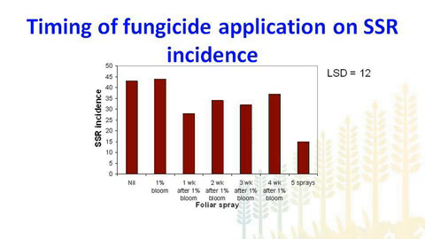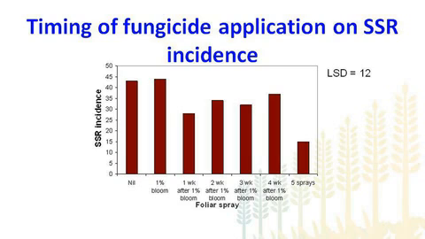If you look at the data, it was really interesting to see that early application of fungicide was not really beneficial. If you look at the disease incidence when we applied the fungicide at 5% bloom, there was no significant difference. It was almost similar to the nil treatment, but there was a significant reduction in the level of disease when we applied fungicide 1 week after 1% bloom, which is roughly about 20 to 30% flowering stage. So it clearly shows that the fungicide may not be able to protect the new petals which are coming after we applied at 1% stage, because at 1% there are only 2 or 3 petals you will see on the main stem.